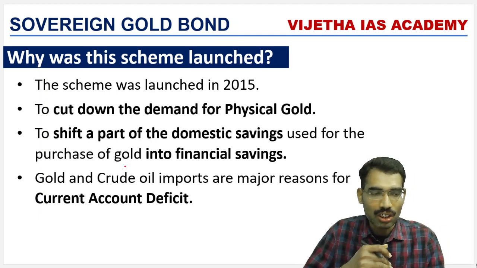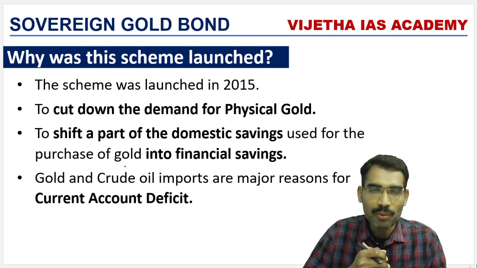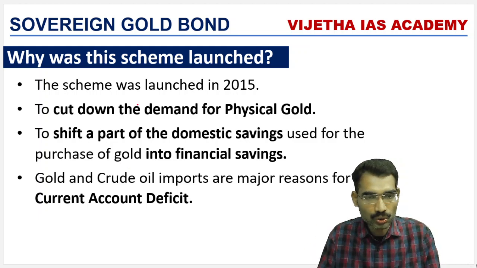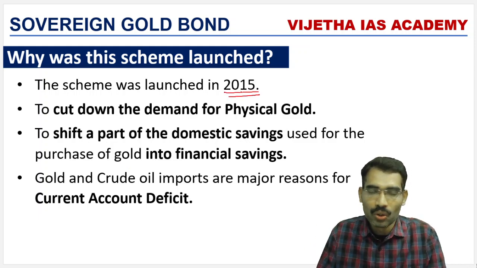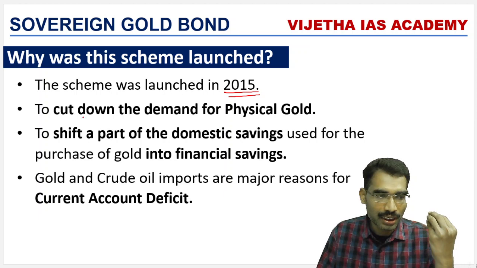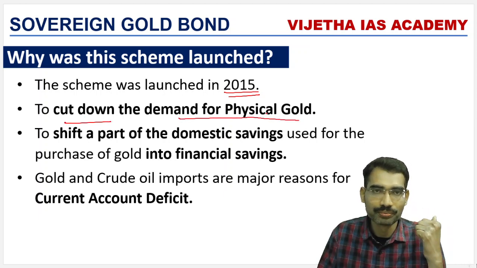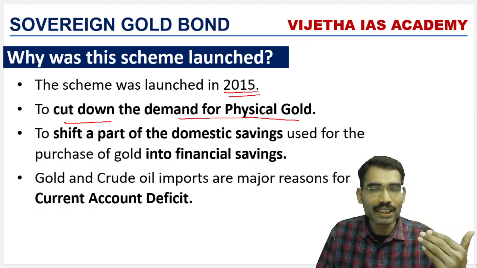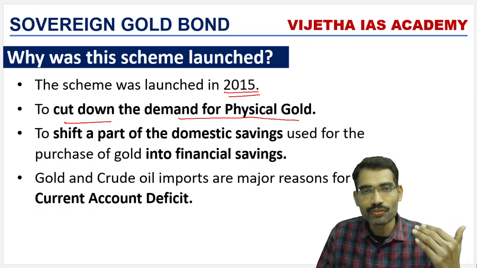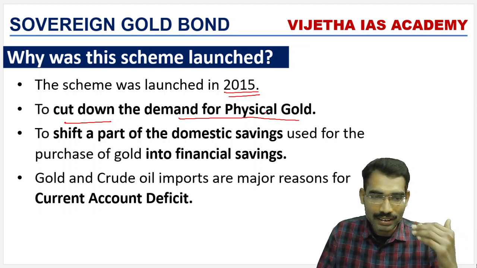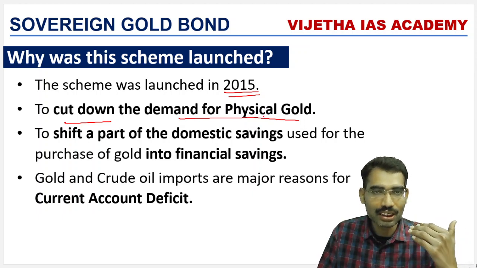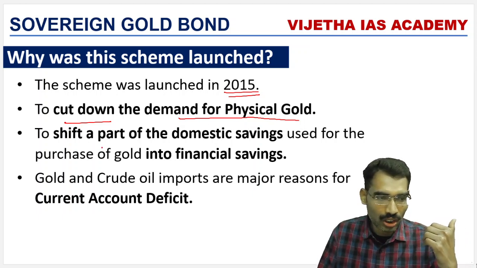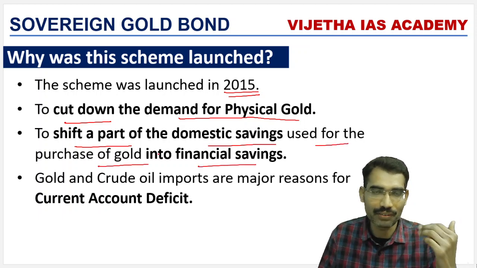Why was this scheme launched? The sovereign gold bond scheme was launched in 2015. It was launched to cut down the demand for physical gold. India had to import a lot of gold from outside because there is a lot of demand for physical gold in India. The aim was to shift a part of the domestic savings used for the purchase of gold into financial savings.